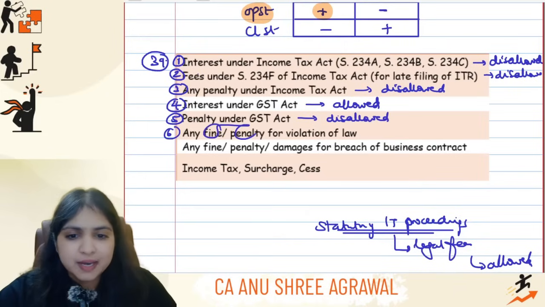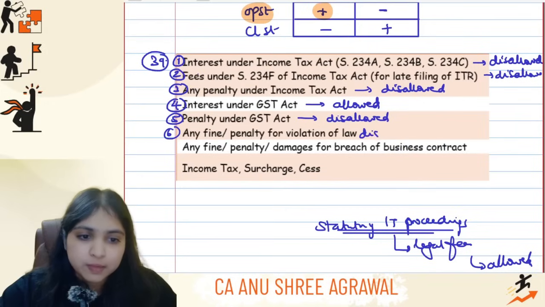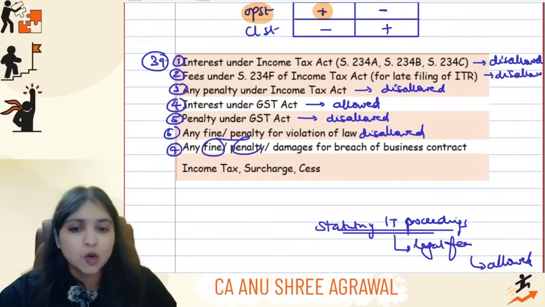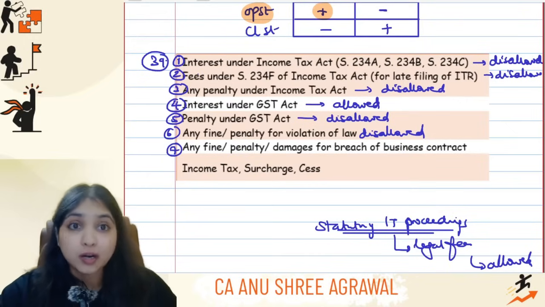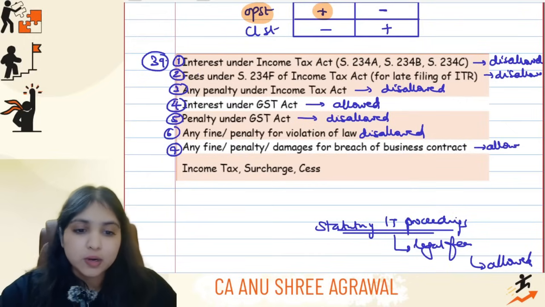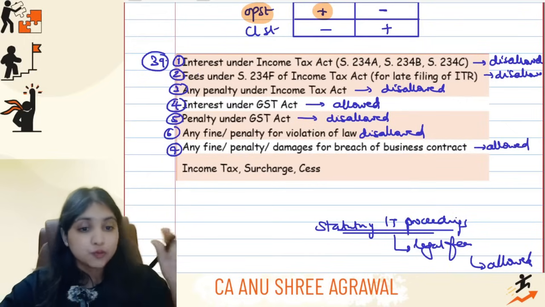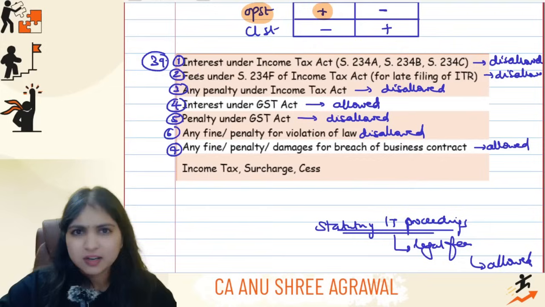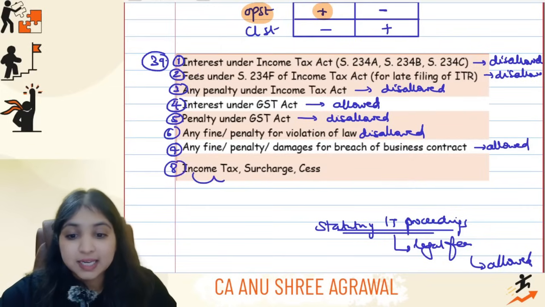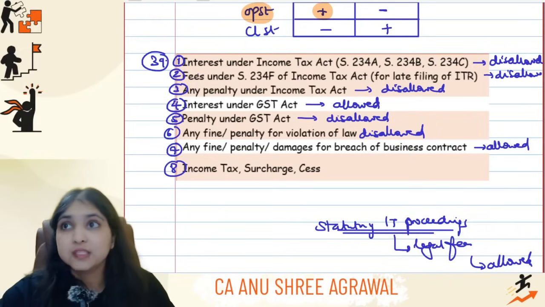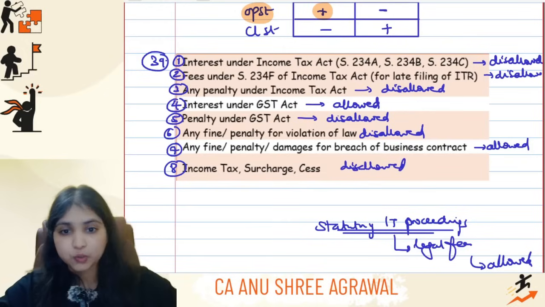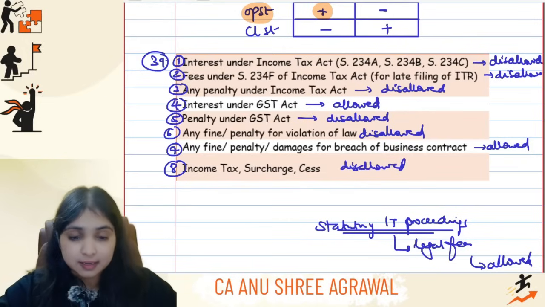Any fine or penalty for violation of any law, even this will be disallowed. However, if there is any fine or penalty because you breached a contract, this will be allowed, guys. Only a fine with respect to breach of law will be disallowed. Any fine or penalty with respect to breach of contract will be allowed. And lastly, income tax, surcharge, cess, provisions, reserves, advance tax, all of this will be fully disallowed. Okay, this was your point number 39.